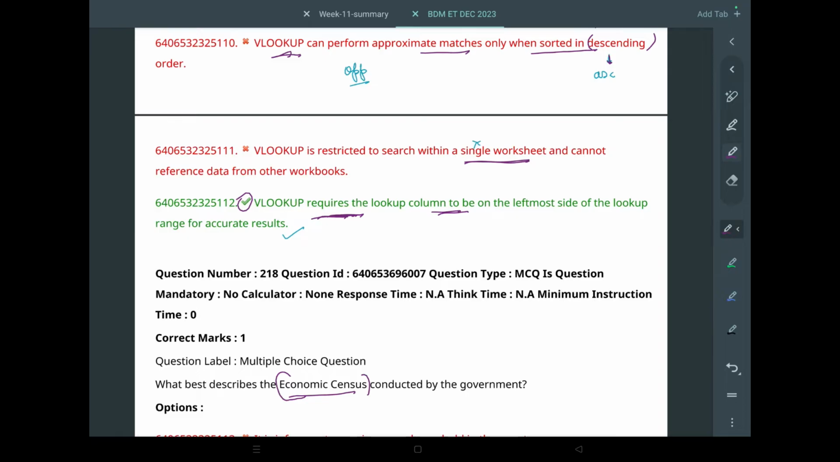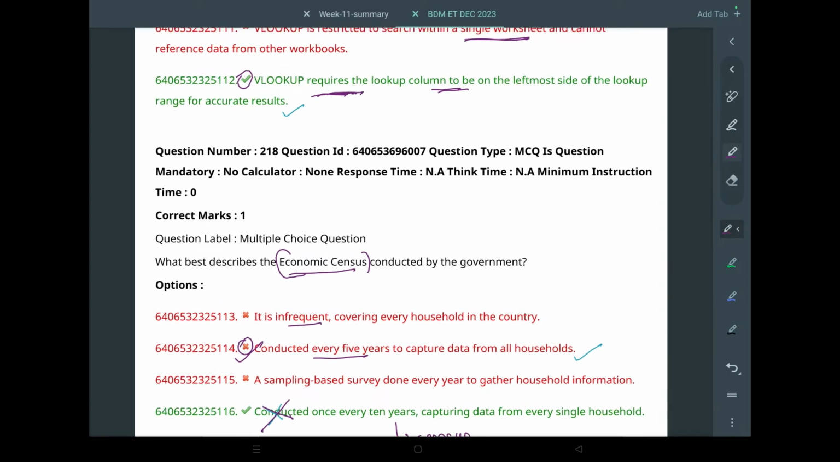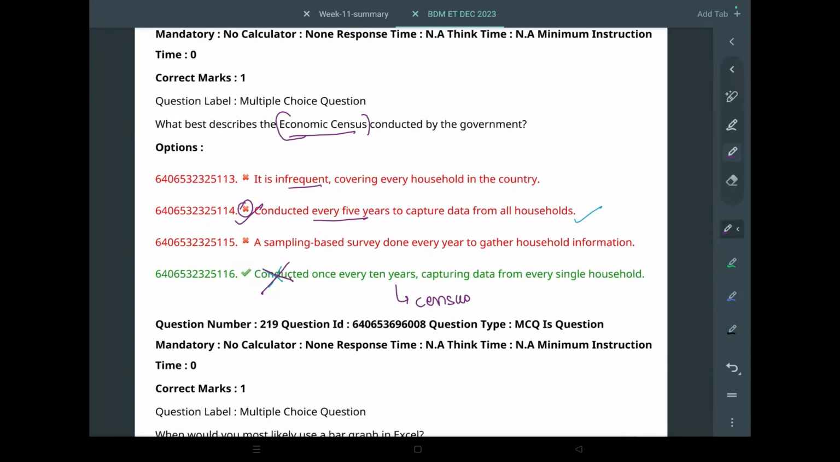You can also try this with 5 or 6 data sets, and if you do something like this, you will actually see that when this is the case, the results are more accurate. If you have used VLOOKUP and you have really good experience in it, you will know this, or else you can just remember it. Okay, so after this, it has asked for economic census.